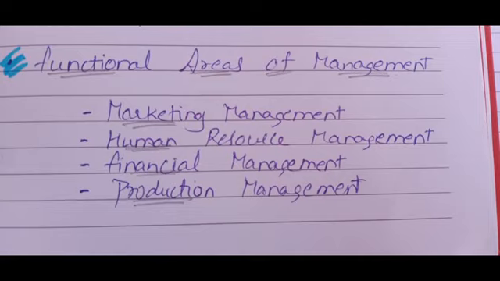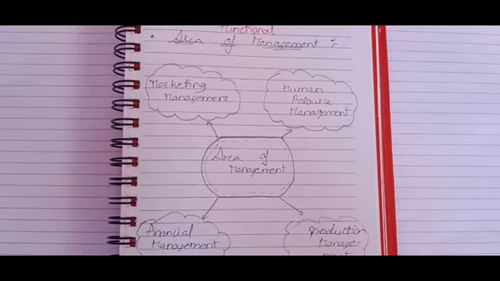And one more point I have to say, this is the last topic for this chapter. After this we will complete chapter number 1. So according to me this is good news for you guys. Okay, today we are supposed to complete the first chapter. So we'll continue with the diagram for the functional areas of management.